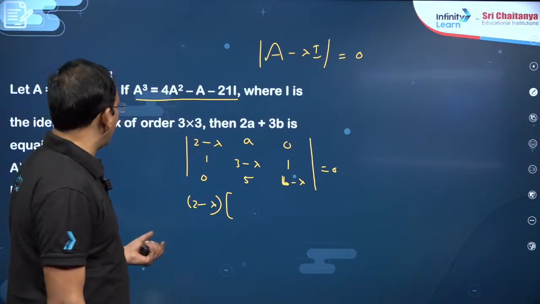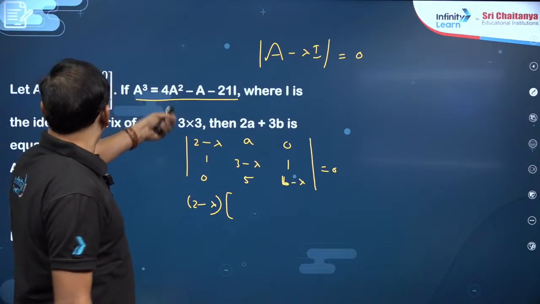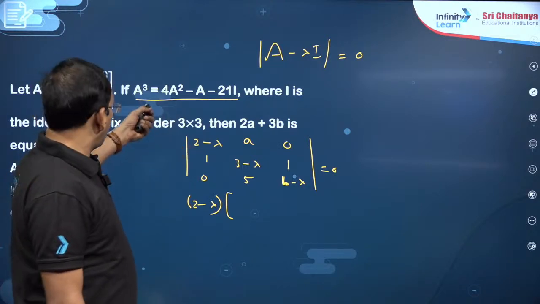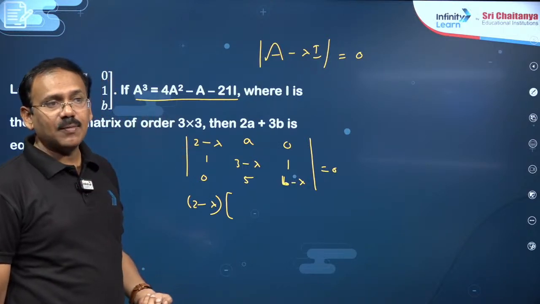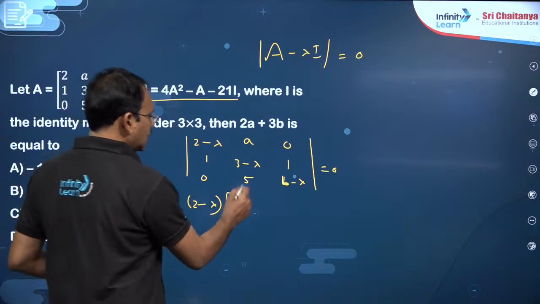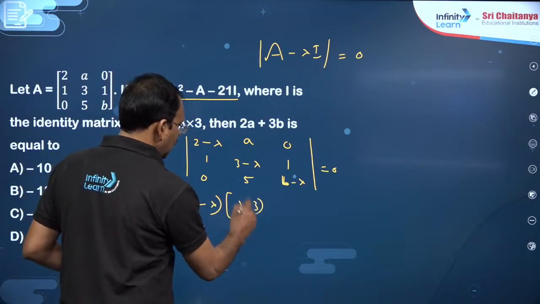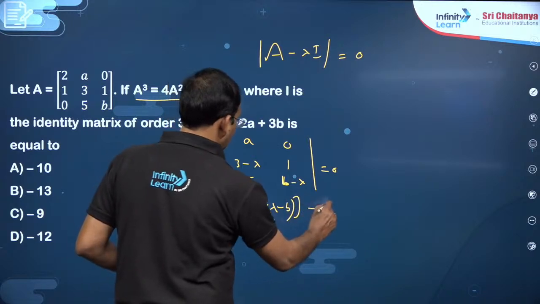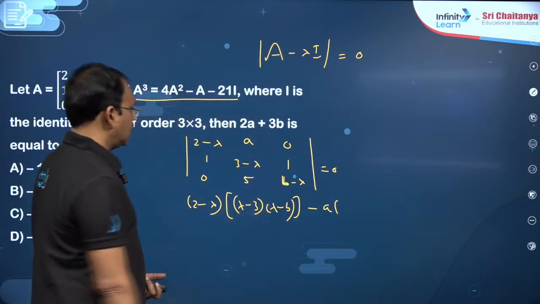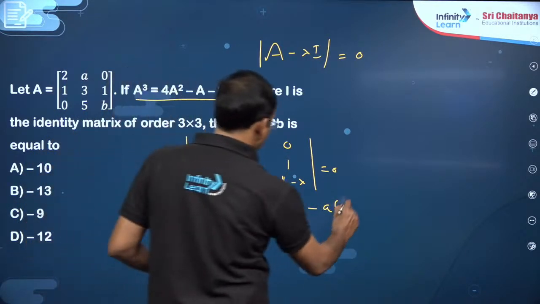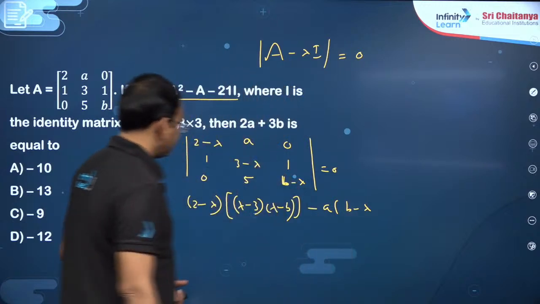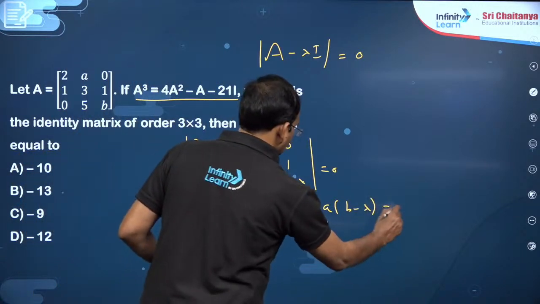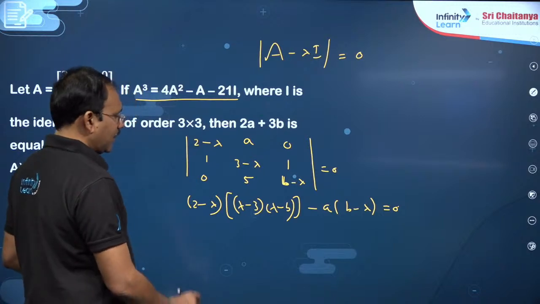You can just simplify. Actually the a square coefficient is going to be, you see, a cube minus 4a square, and minus 4 is going to be the determinant part. You can simplify this, this is lambda minus 3 into lambda minus b, minus a into b minus lambda, equal to 0. You just multiply, dear students.